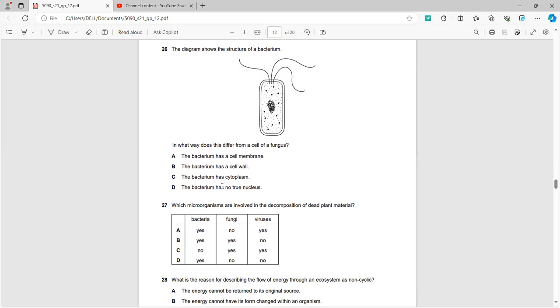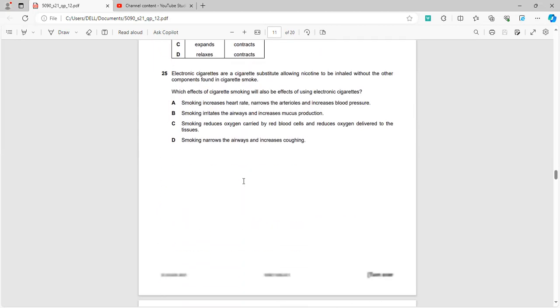In what way does this differ from a cell of fungus? The bacterium has no true cell nucleus. Yeah. Another option, if present, just for your information, is that bacteria reproduce by binary fission.